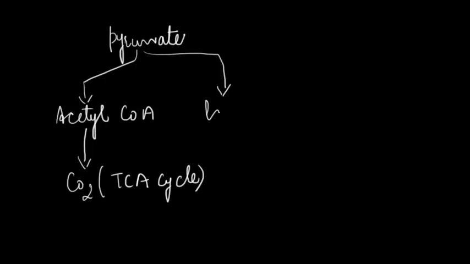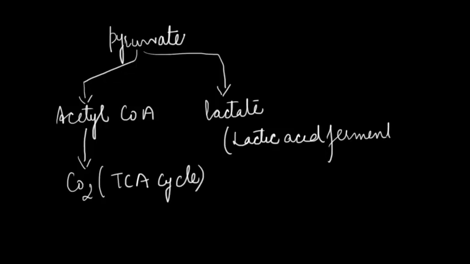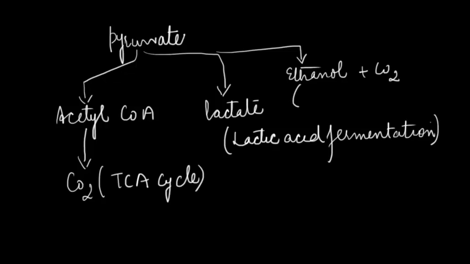It gets reduced to lactate and the process is called as lactic acid fermentation. The third fate of pyruvate is also seen under anaerobic or hypoxic conditions, where this pyruvate gets converted to ethanol and carbon dioxide, and the process is called as ethanol fermentation. So this was all about glycolysis.